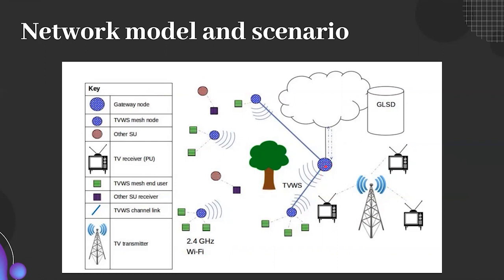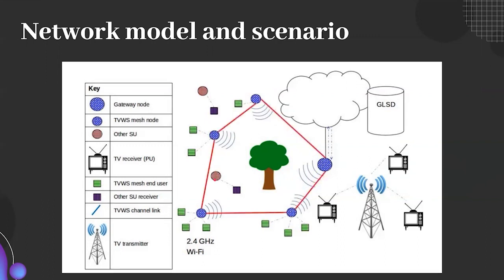So let us consider that the gateway node makes a query to the geolocation spectrum database and finds the list of allowed channels. It senses its environment and chooses this blue channel. Let us call it channel 1. It sends out beacon frames on this channel, which enables the first hop nodes to join the network on that channel. However, if we then want to expand the mesh to include these nodes over here, channel 1 may no longer be able to be used because these secondary users might also be using that channel.